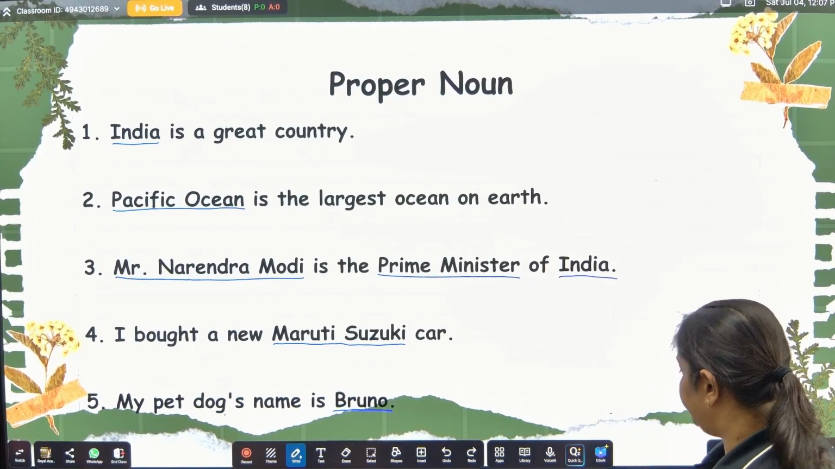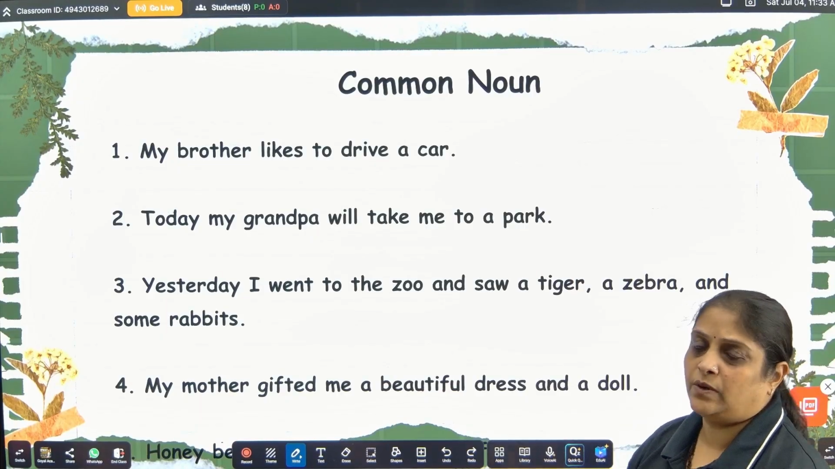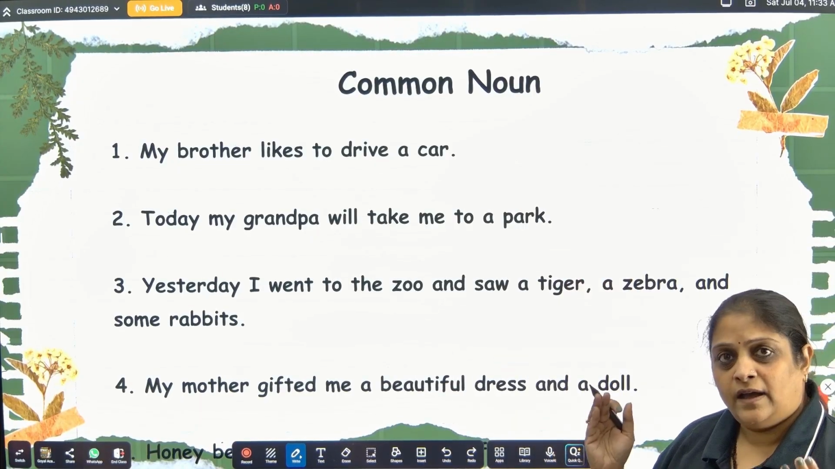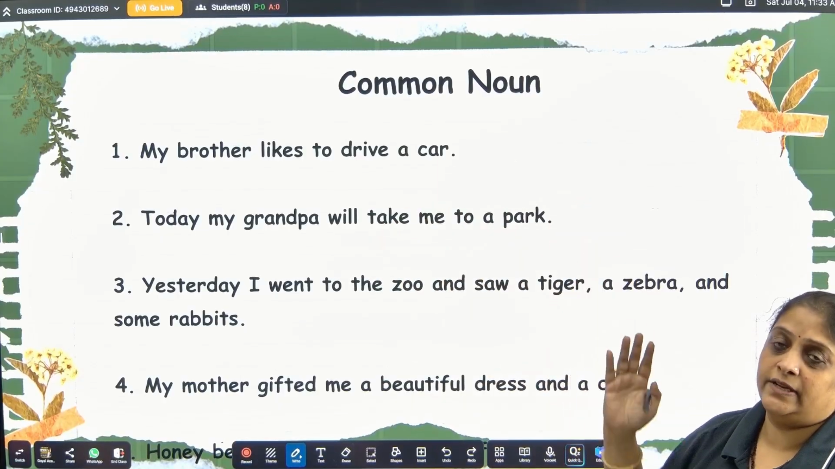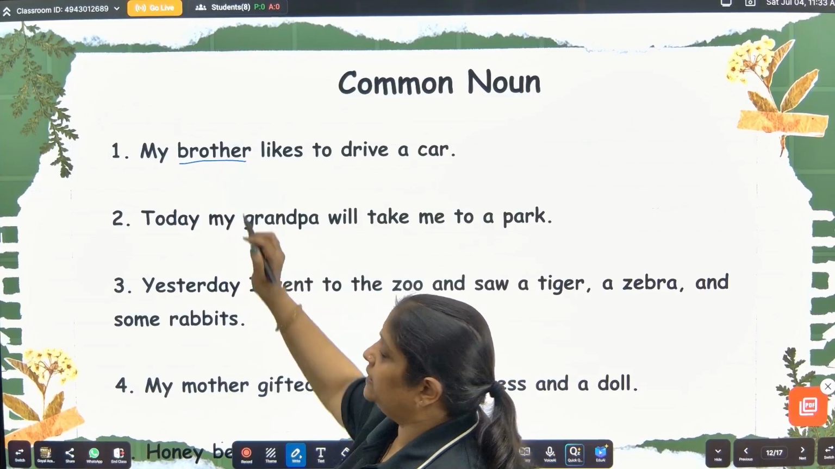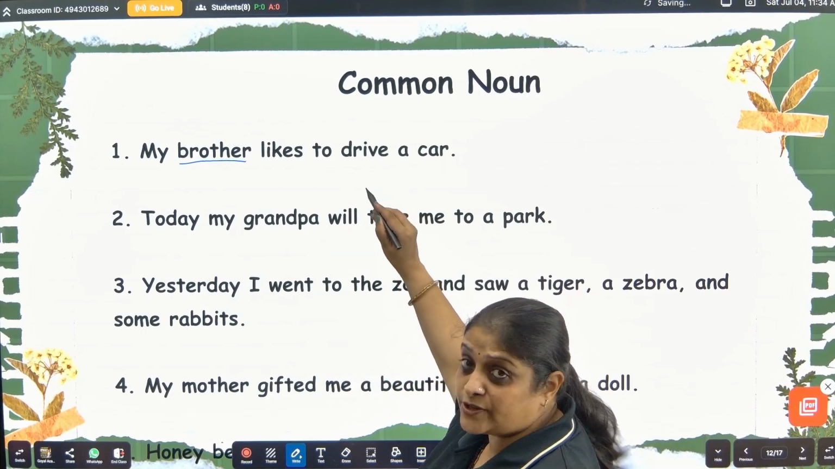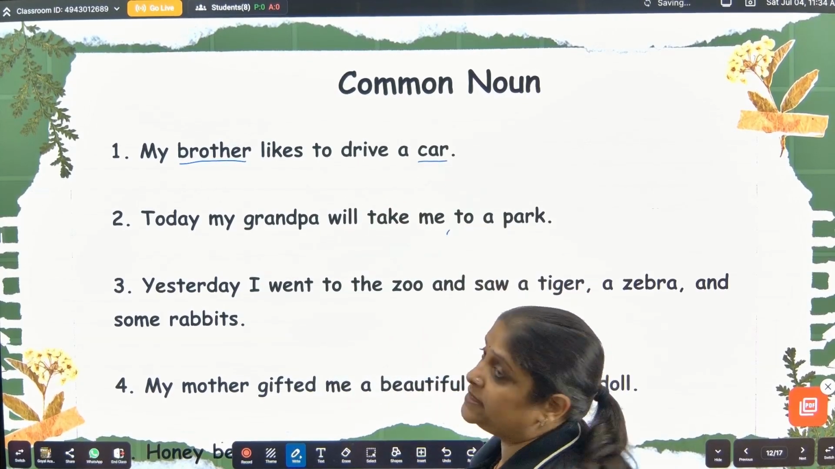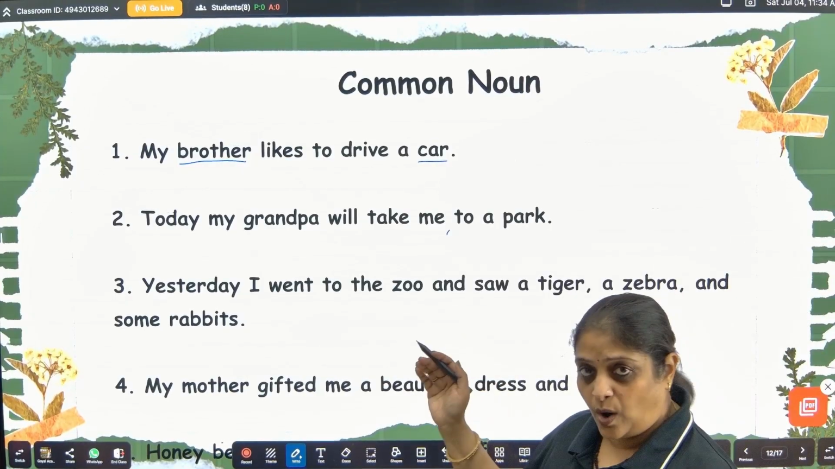Okay. Now let us see the examples of some sentences of common noun. Common noun, as you know, is the name of anything and everything. Okay. My brother likes to drive a car. Here, tell me, the example will be brother because it's a name of a relationship, a boy. And what does he drive? He drives a car. So car is also a common noun.